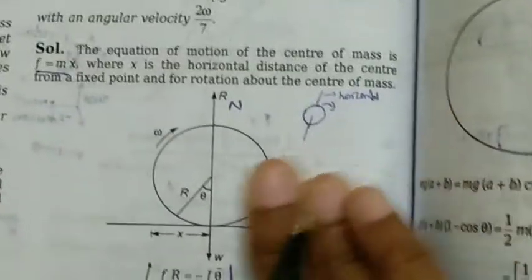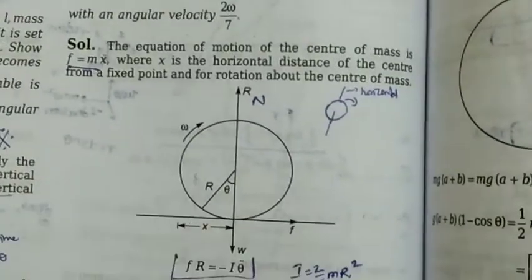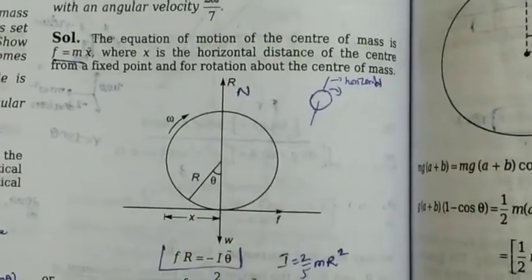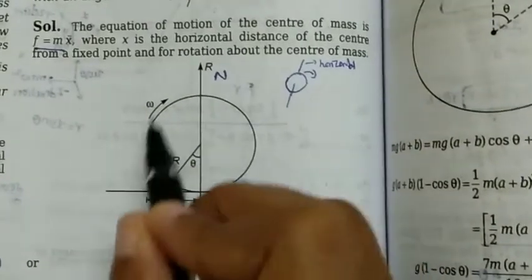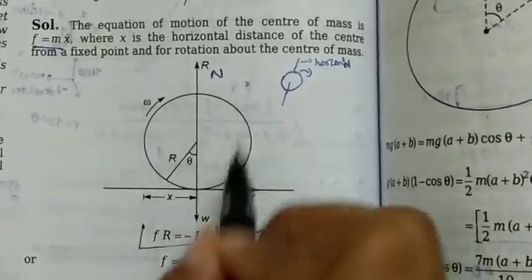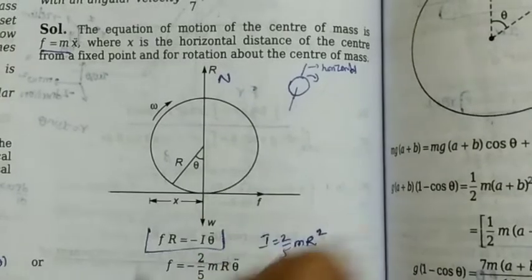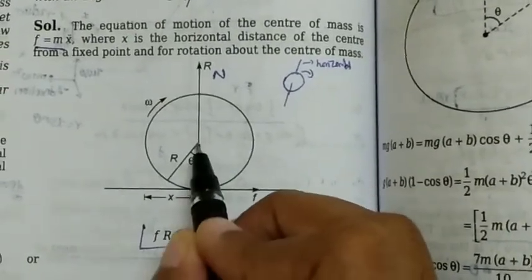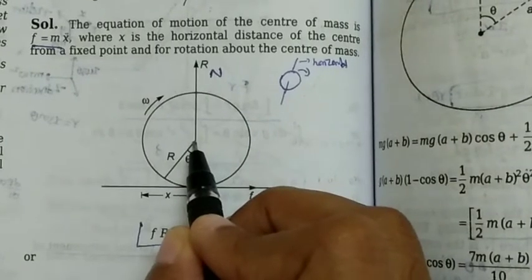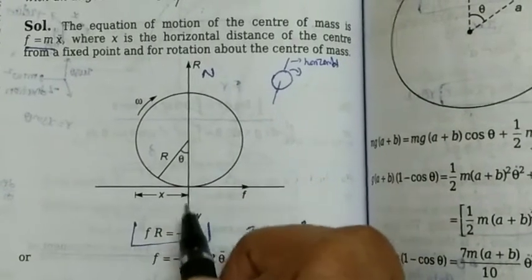So let's see the solution. Let's first see this free body diagram. This is the sphere. It is rotating like this, with the diameter passing from front to back. This is the radius of the sphere, and the weight of the sphere acts from the center of mass, vertically downwards.